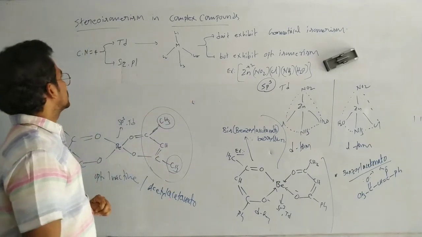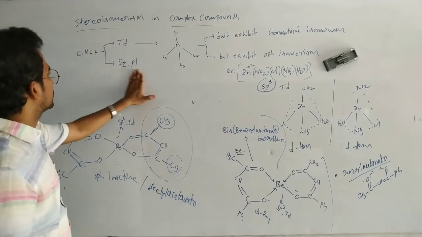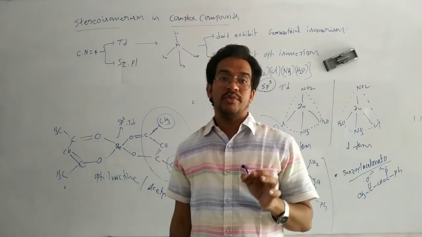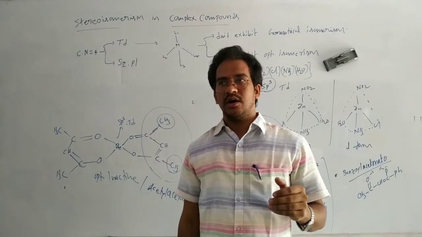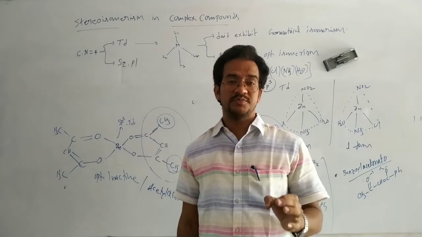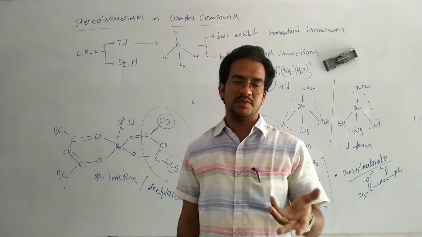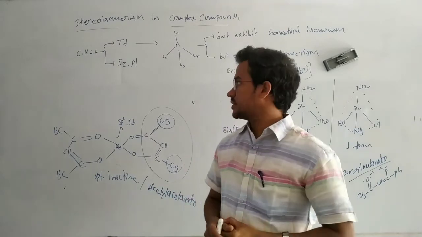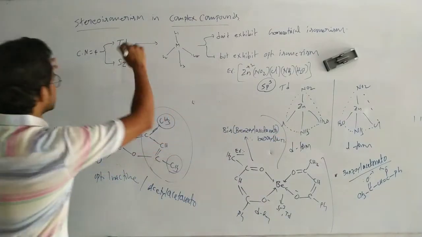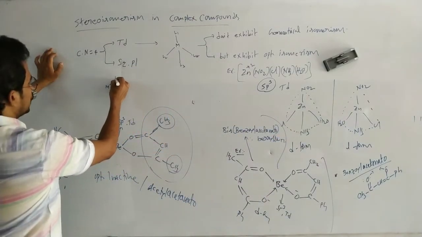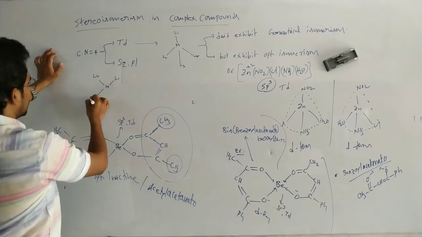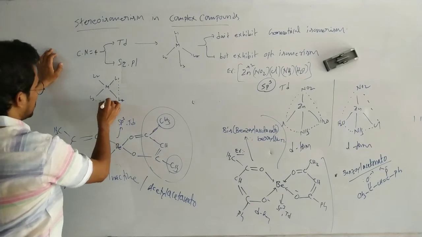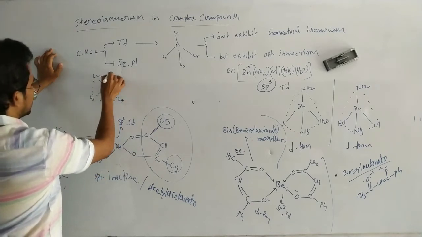Now coming to the square planar complex compound. Generally, planar compounds do not exhibit optical isomerism. The compound must be non-planar. That's why we study optical isomerism with respect to a chiral carbon. That chiral carbon must be sp3 hybridized and attached to four different groups. Square planar means metal with ligand 1, ligand 2, ligand 3, and ligand 4. This is the planar one.